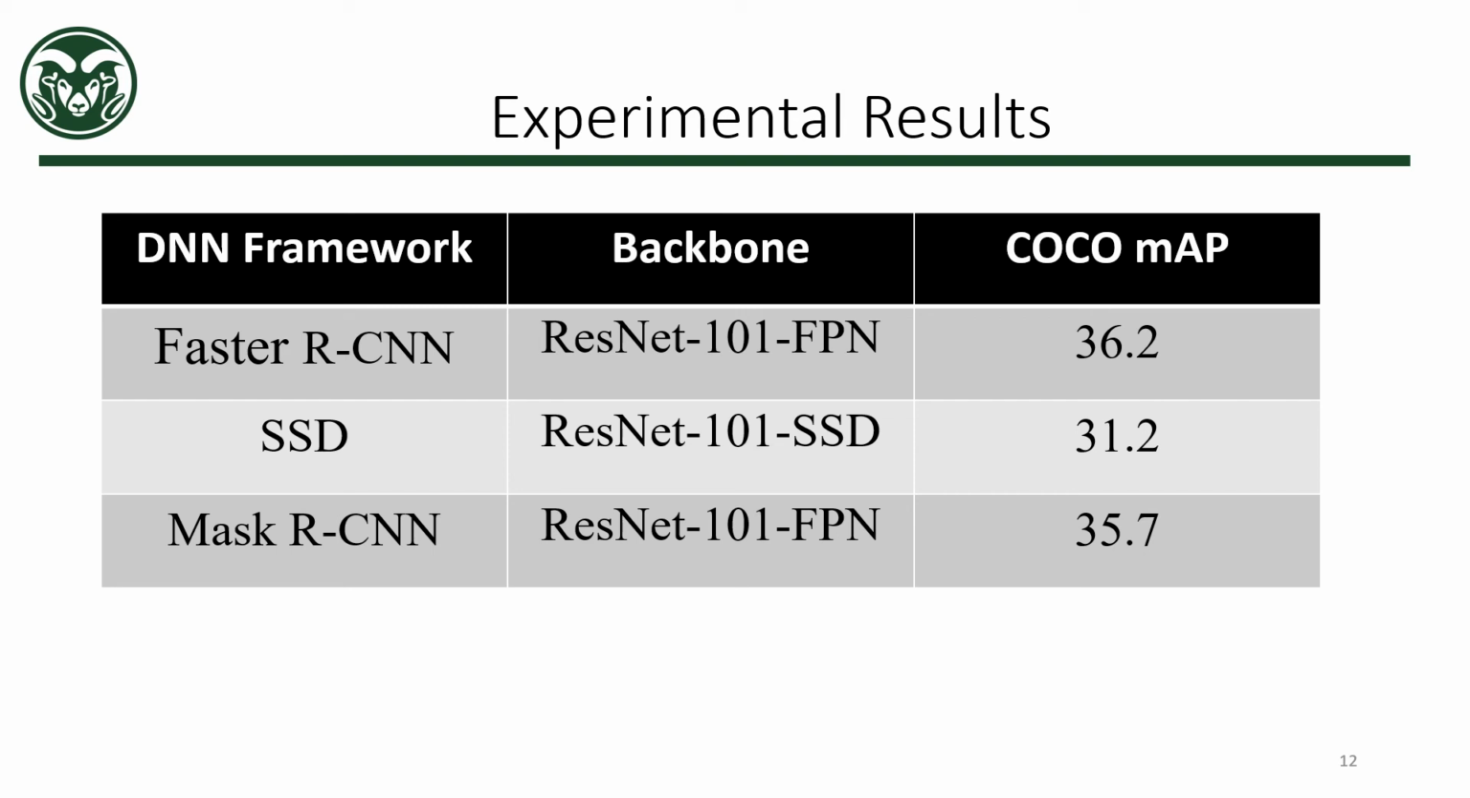On seeing the experimental results we have obtained, it is very clear that the Faster RCNN with ResNet 101 FPN model gives the best COCO mAP value, which is 36.2, followed by Mask RCNN with the same ResNet 101 FPN model, which gives 35.7, and the least is the Single Shot MultiBox Detector with the ResNet 101 SSD backbone model, which gives 31.2 COCO mAP value.